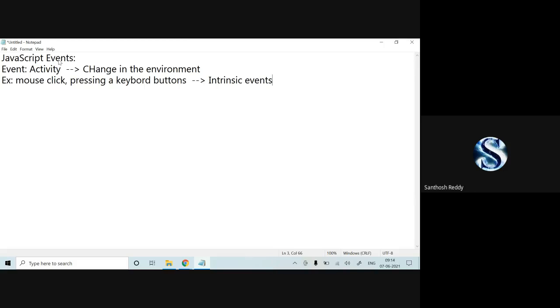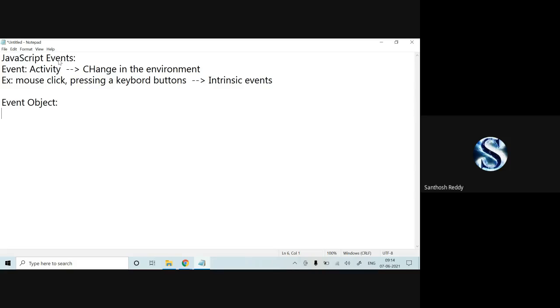Now we will see what different types of events we have. Usually we have the inline event handler approach and the listener approach. Both are similar and very simple, which I have explained in the programs. You can read the notes. Now I'll come to event objects. Event objects in the sense that when you perform some action, it is passed to the function, and then it will be applied to your web pages.